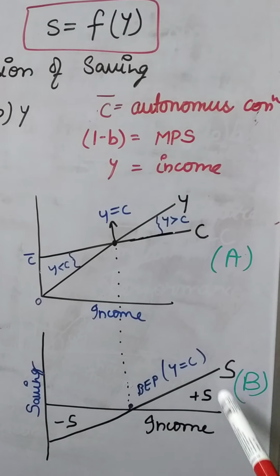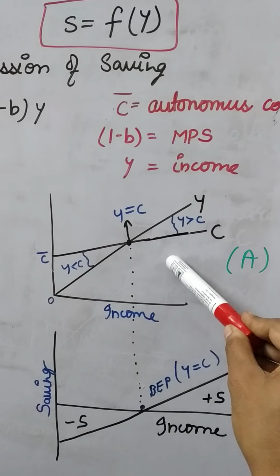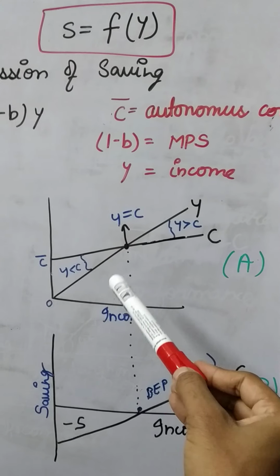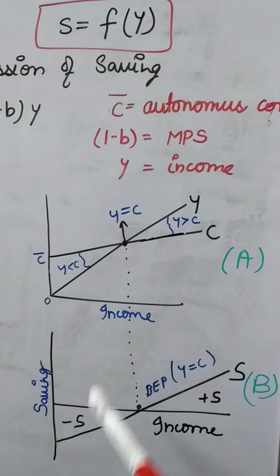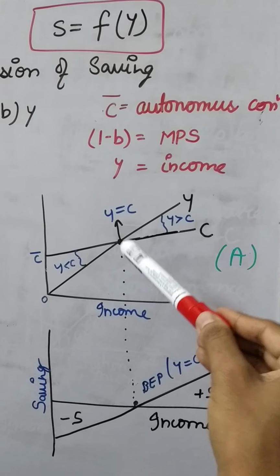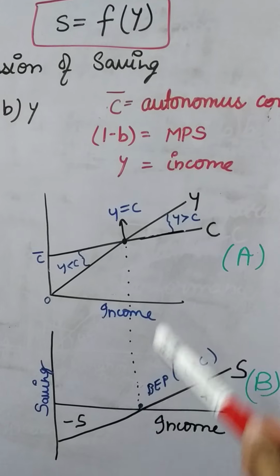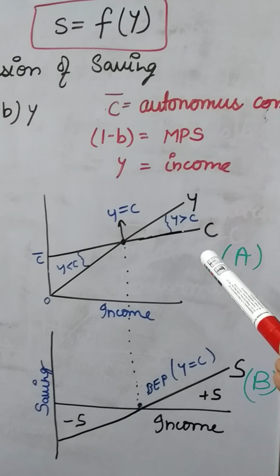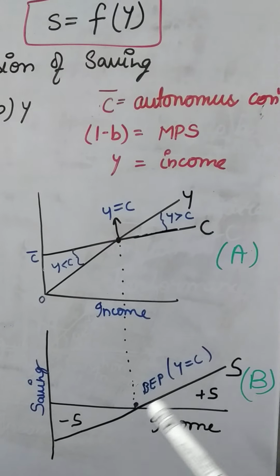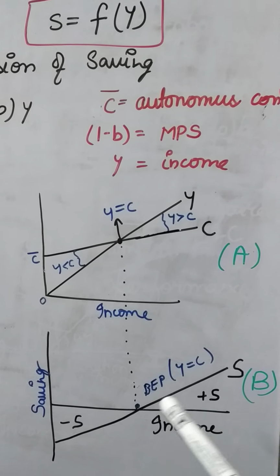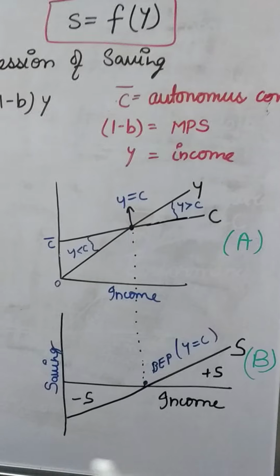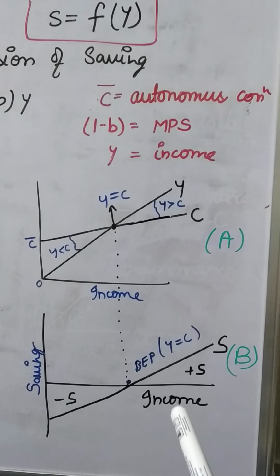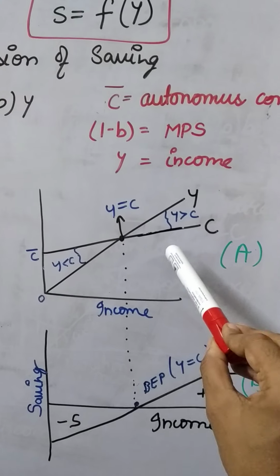So basically the saving curve is derived from the consumption curve only. When the income is less than the consumption, at that time negative savings are there. When income is equal to the consumption, savings are 0. When income is greater than consumption, the remaining part is saved. That's why the saving curve starts with a positive slope. So this is your saving function which you have to draw when this question will be asked. Otherwise, no need to draw this diagram.